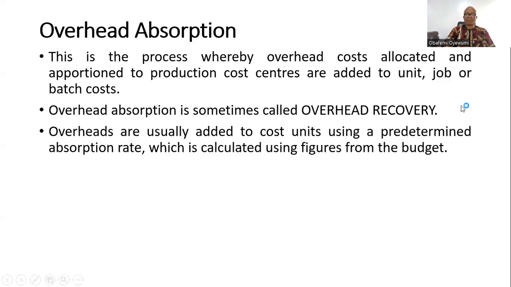What is the meaning of absorption of overhead? Simply put, when we talk about the cost of a particular product, we talk about the direct cost, and we talk about the indirect cost. We covered this in the time past. The indirect costs are basically the overheads. So it means that the cost of a particular product is not known until the overheads are also accounted for and added to the cost of the product.